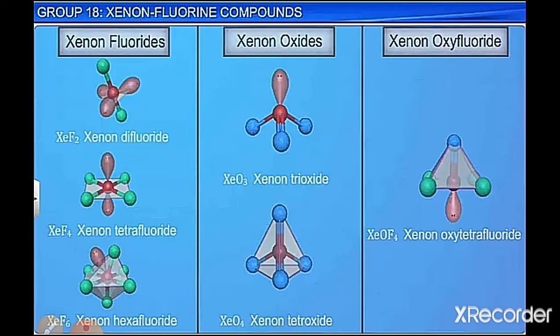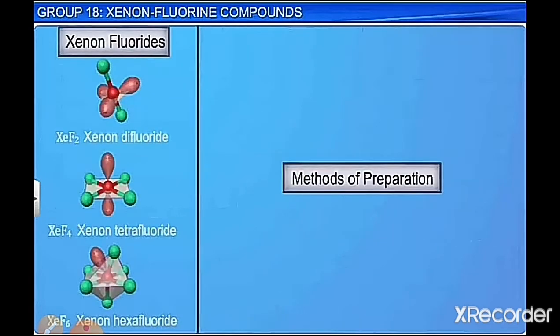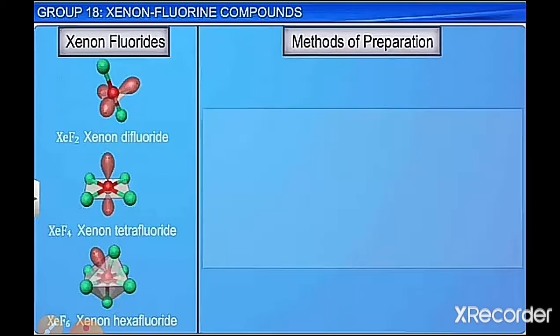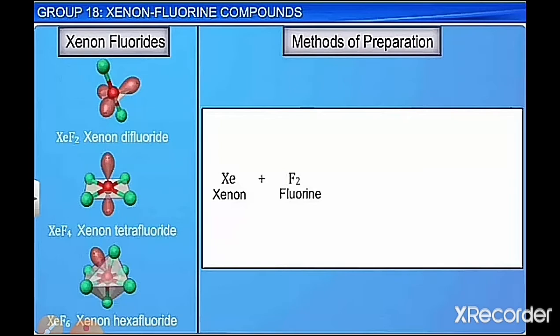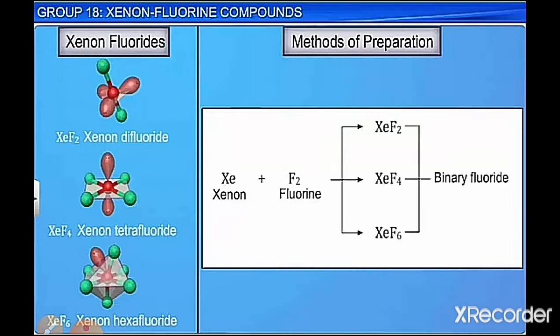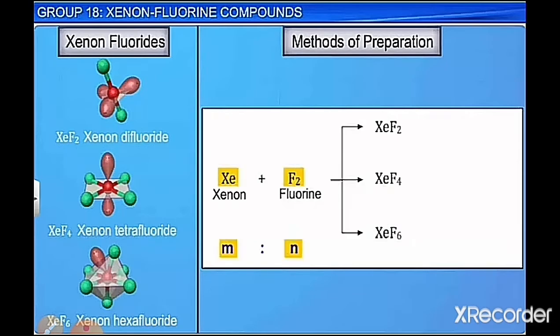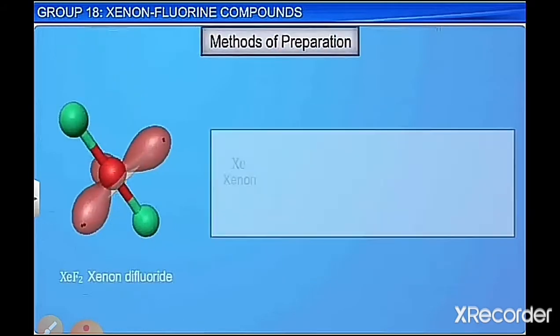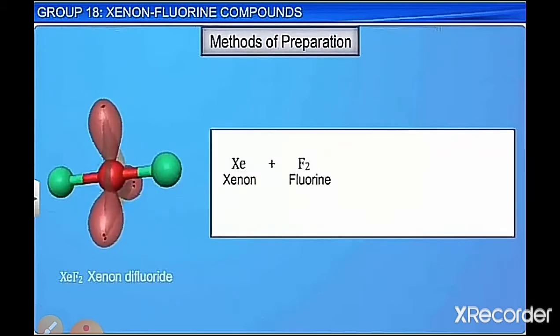So it was Neil Bartlett who was able to make different compounds. Now let's see the preparation of these xenon fluorides. Xenon combines with fluorine to give binary fluorides: xenon difluoride XeF2, xenon tetrafluoride XeF4, and xenon hexafluoride XeF6. He made these three compounds by combining xenon with fluorine in particular ratios. So we shall discuss XeF2 now.